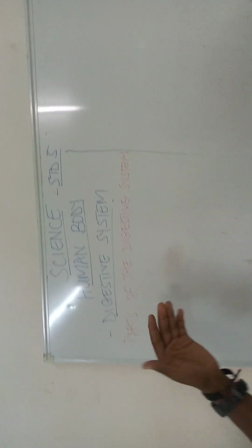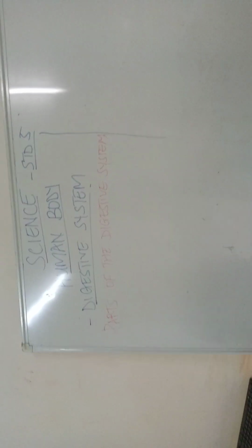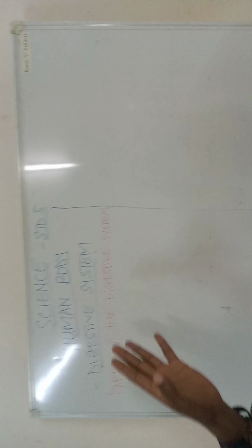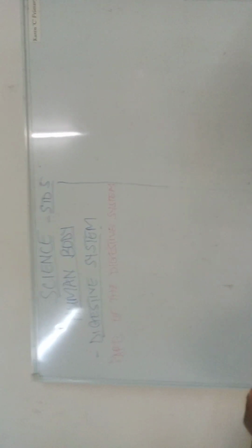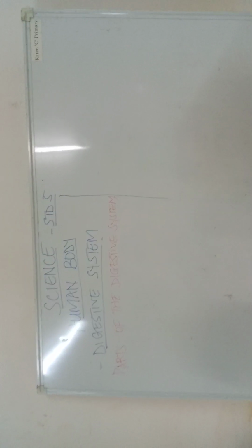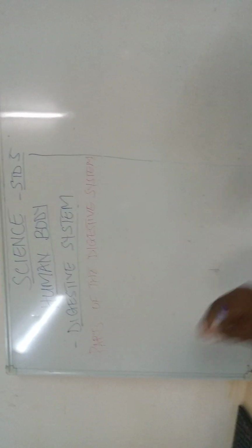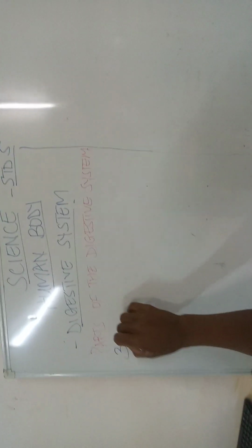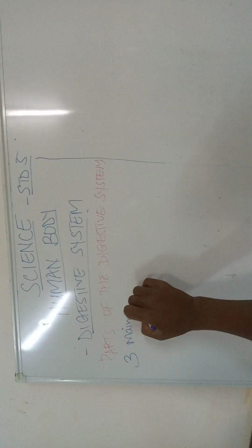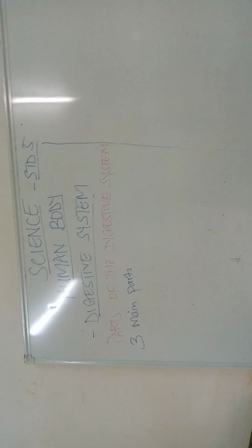When you ask, they'll tell you the esophagus, the stomach, the small intestine as parts of the digestive system. I want to tell you that is totally wrong. The digestive system is made up of three main parts.